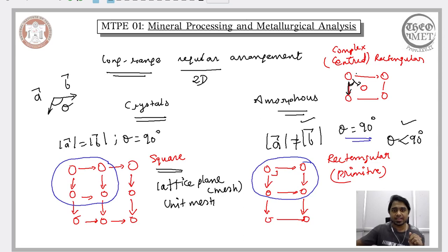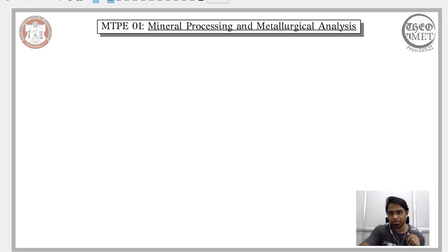Now when we increase the angle between the two vectors, so instead of considering theta that is less than 90, if we assume theta is greater than 90 degrees, what we end up with is a configuration such as this, where we begin with an atom, and here in addition to this we assume that the magnitudes are not equal.